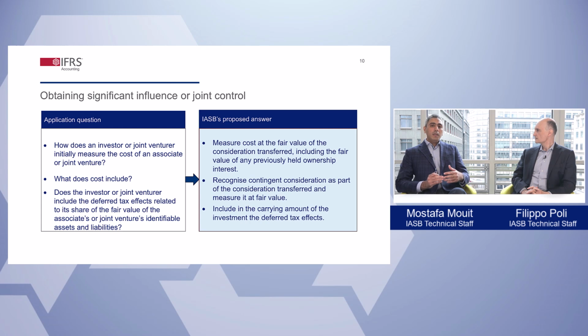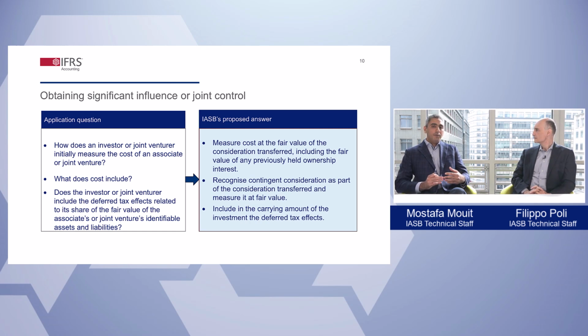The IASB is proposing that the cost of the associate includes the fair value of the initial 5% interest at the date the investor obtains significant influence. This should be the carrying amount of the previously held investments, which is the financial instruments carried at fair value applying IFRS 9.